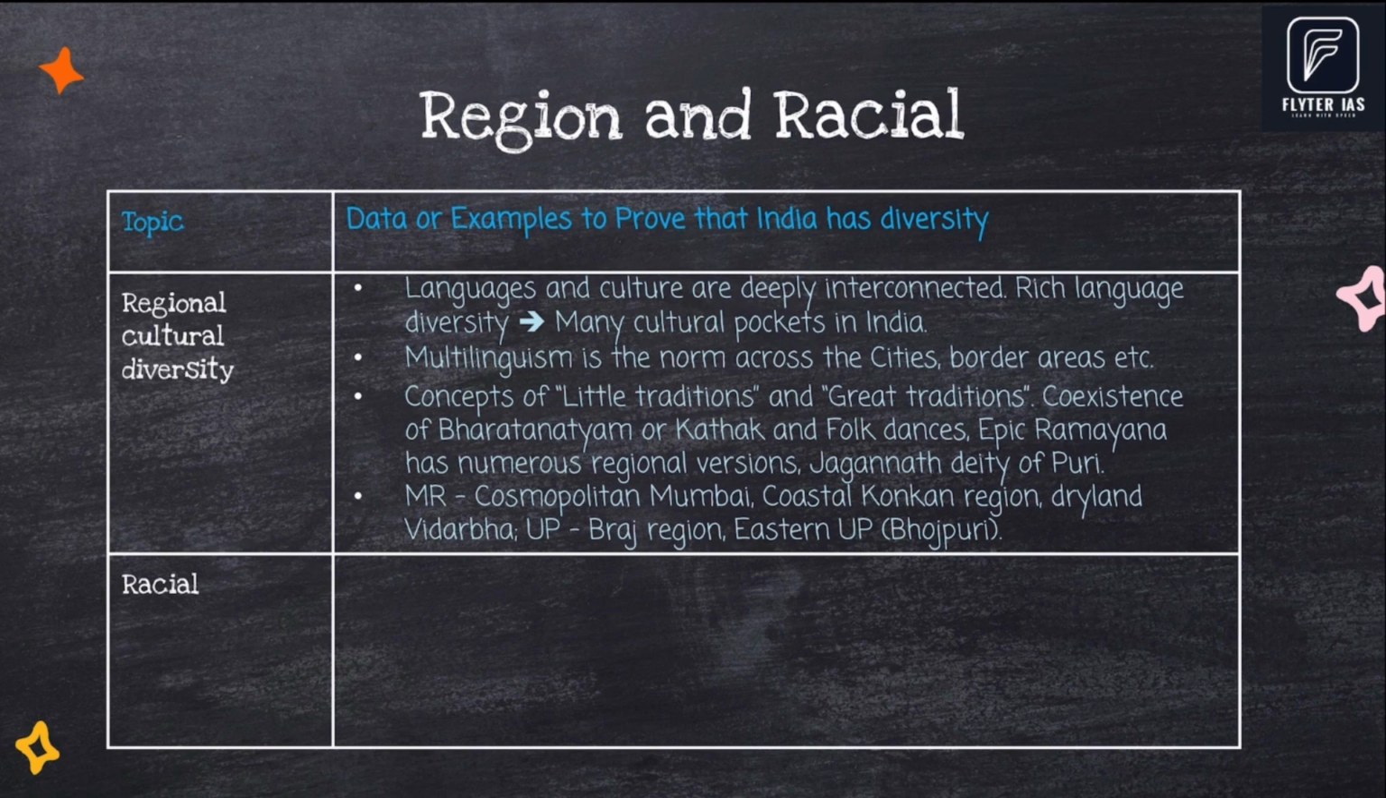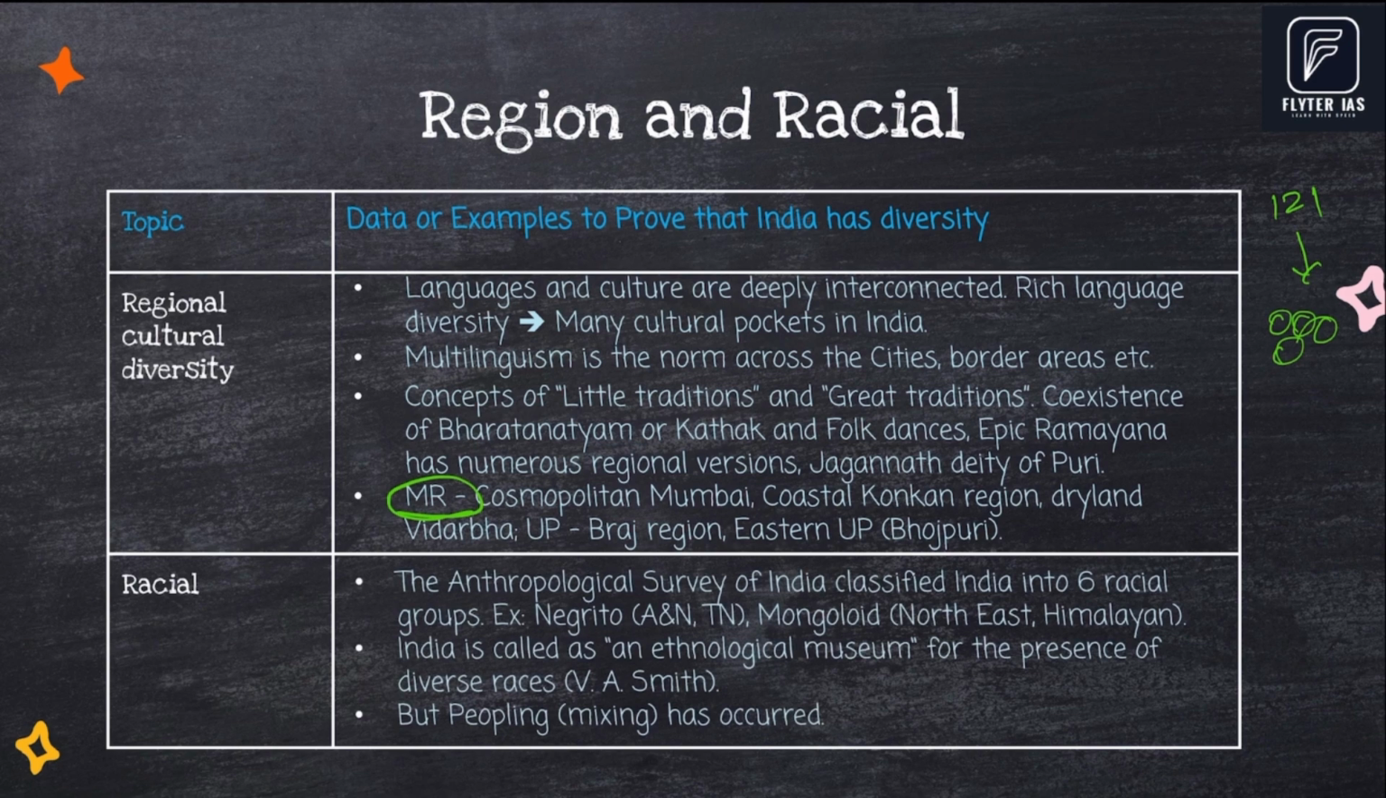In India, there are 28 states and 8 union territories, but there are 121 languages spoken by at least 10k people. What it implies: within each state, there are many cultural pockets. You can also draw a simple state map and indicate different cultural regions. For example, Maharashtra has 5 different regions.